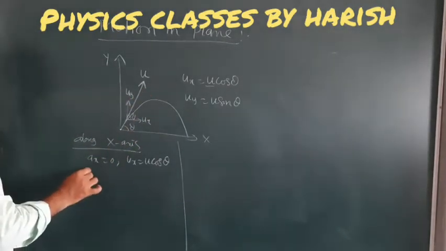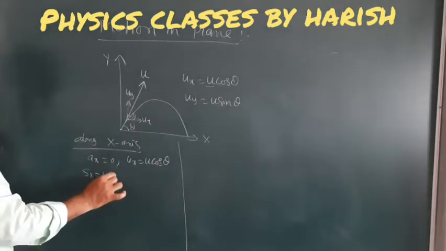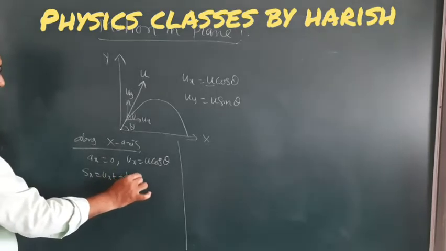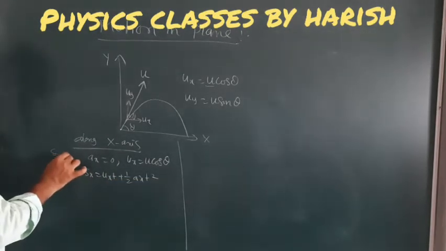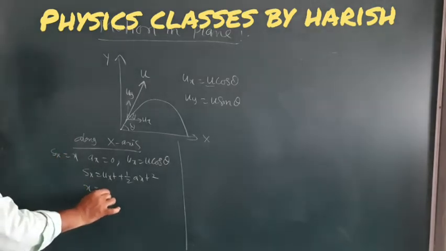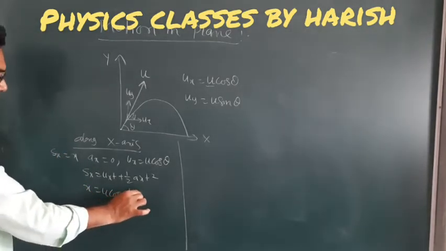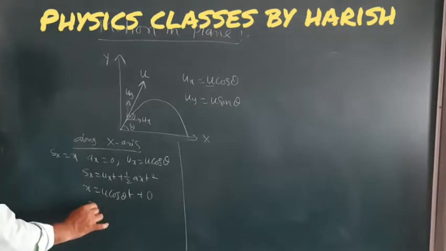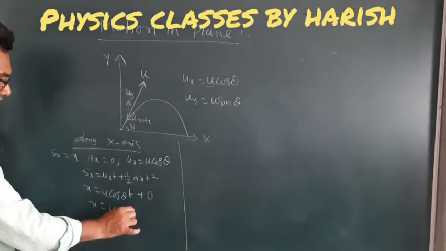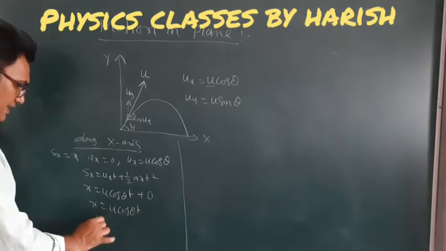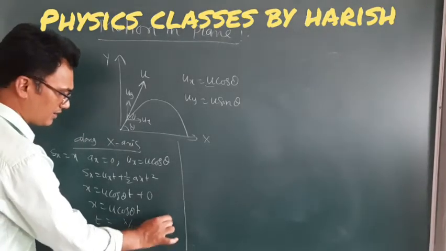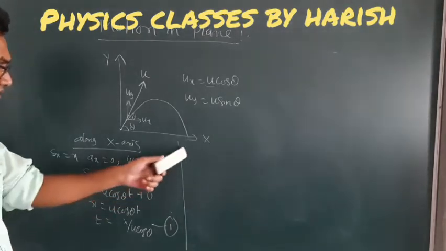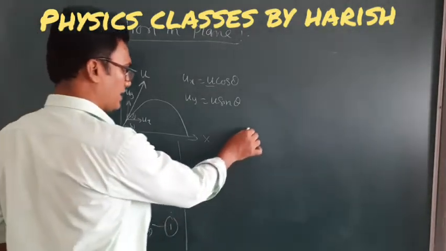We know that Sx is equal to ux t plus half ax t squared. Let Sx be equal to x. Then x is equal to u cos theta into t plus the second term, which will be 0. So x is equal to u cos theta into t. From this you can write t is equal to x divided by u cos theta. Let this be equation 1. Now we are going to study the motion of the object along the y-axis.